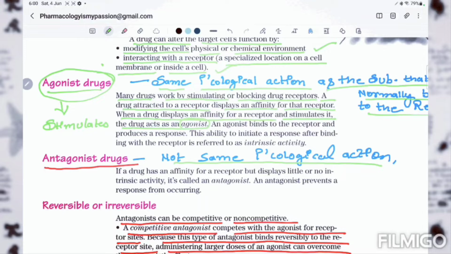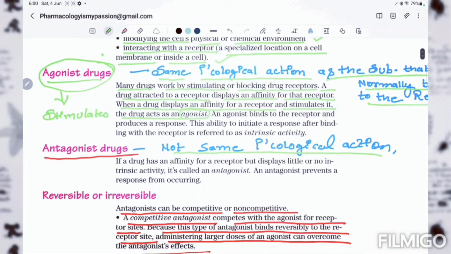The drug acts as an agonist, and agonists bind to the receptor and produce a response. This ability to initiate a response after binding with the receptor is referred to as intrinsic activity.